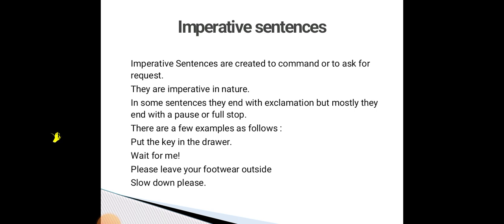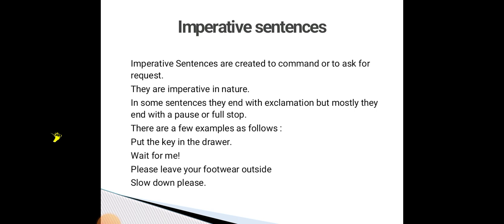Put the key in the drawer. Wait for me. Please leave your footwear outside. Slow down, please. Okay. So, an imperative sentence gives some command or asks for a request. That is called an imperative sentence. What is an imperative sentence? It gives some commands or asks for a request. That is called an imperative sentence.